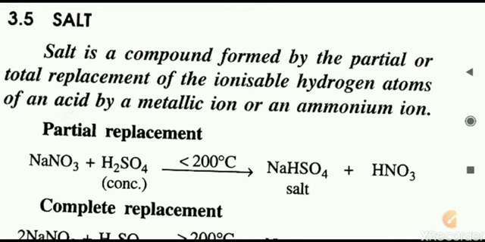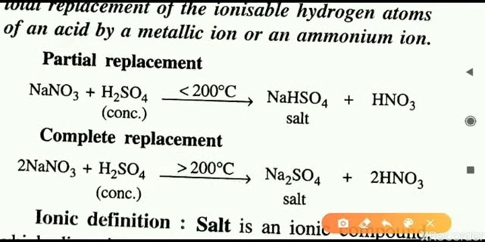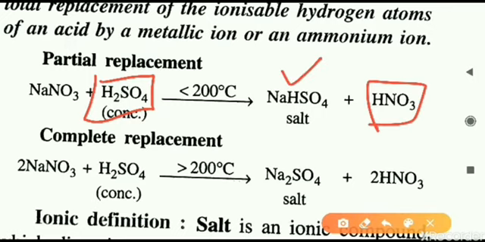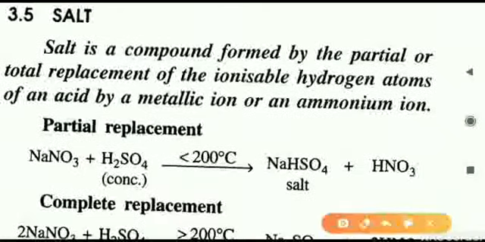We'll deal with this definition using the reaction we have already seen in acids. In the preparation of acids, we have seen this equation: a more volatile acid can be prepared from a less volatile or a non-volatile acid. In this reaction only, we are getting what is known as salt. So using this equation, we will understand the definition of salt. So what is a salt?